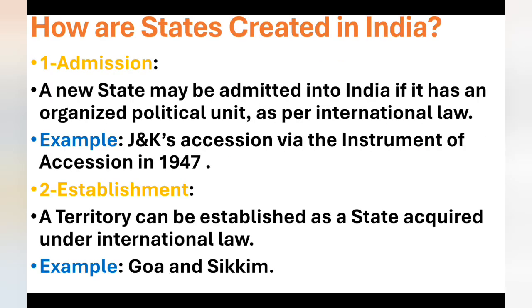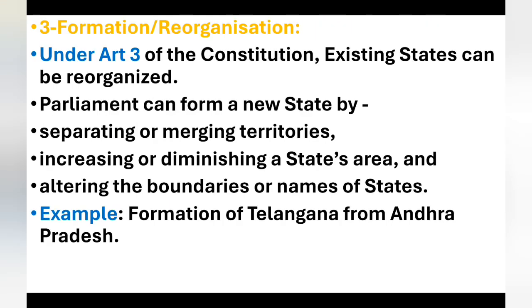How are states created in India? Number one, admission. A new state may be admitted into India if it has an organized political unit as per international law. For example, Jammu and Kashmir's accession via the Instrument of Accession in 1947. Number two, establishment. A territory can be established as a state if acquired under international law. For example, Goa and Sikkim.